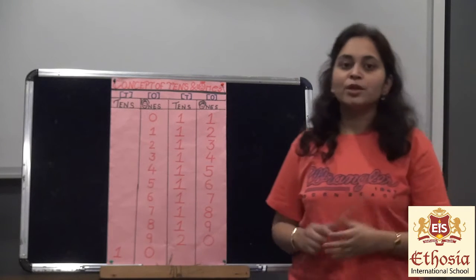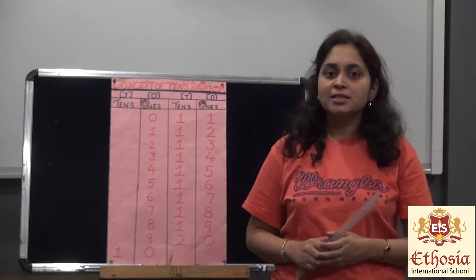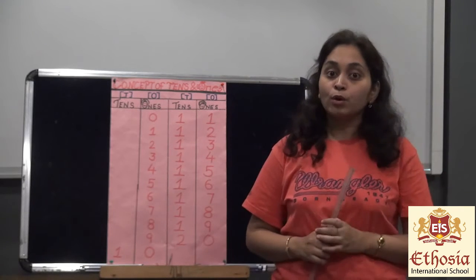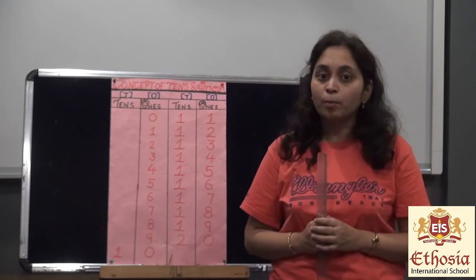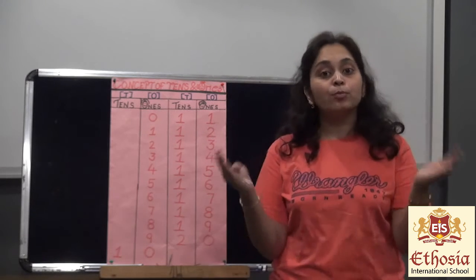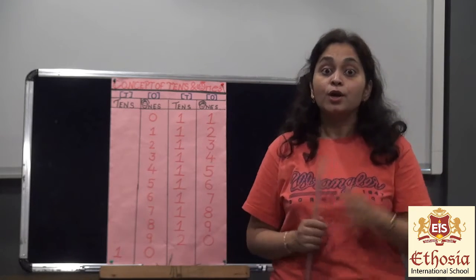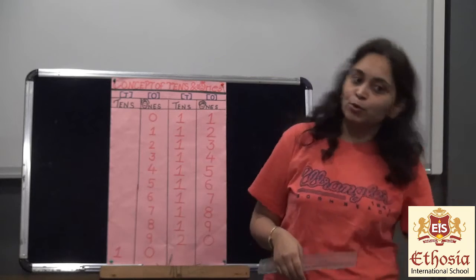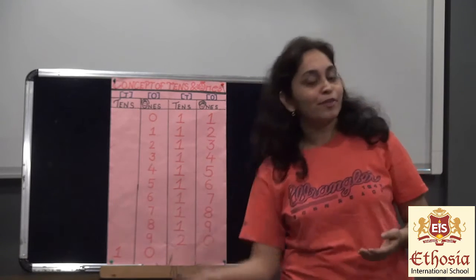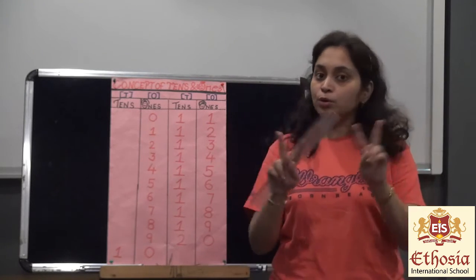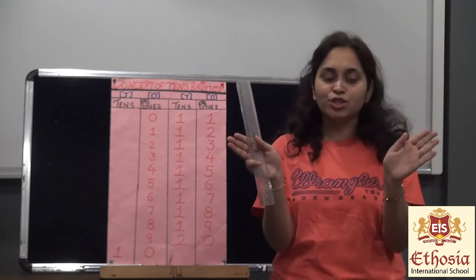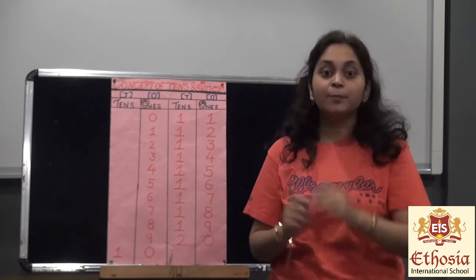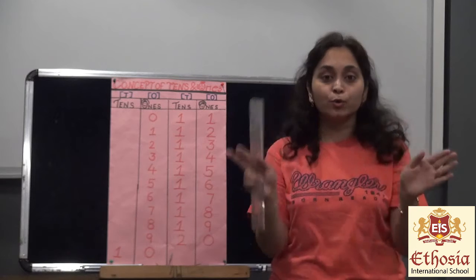So I want to give you one example. Let's say you and your friend want to sit on one chair. Can you both sit on the one chair properly? No. If you both sit on one chair, it may happen that sometime you may fall down or your friend will fall down. So two persons cannot sit on one chair. There have to be two chairs for two people.